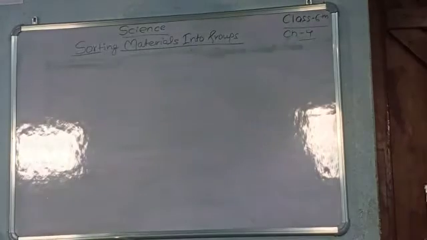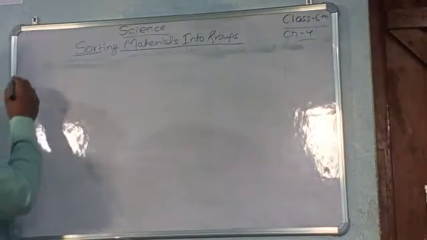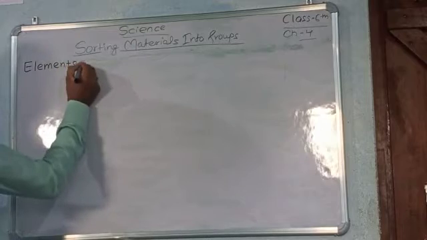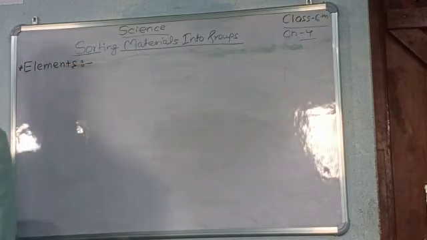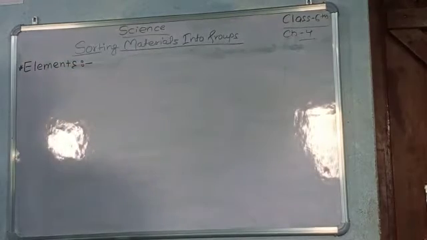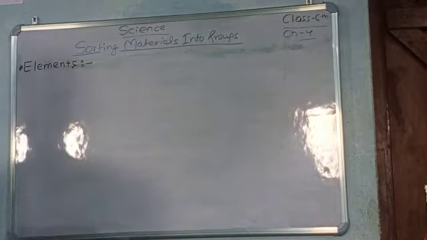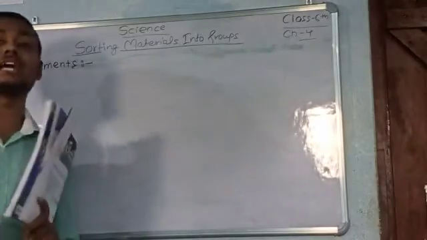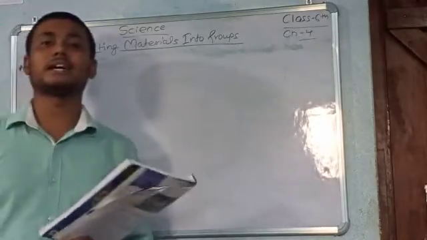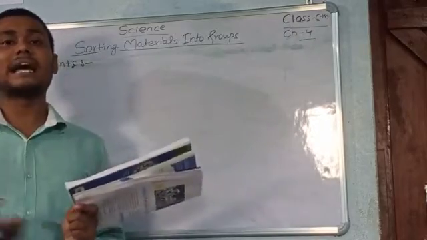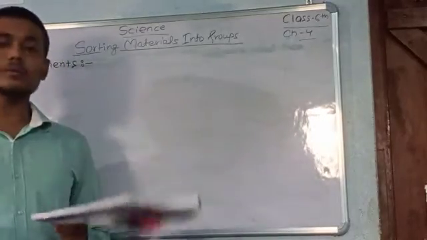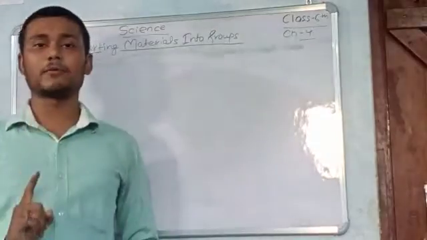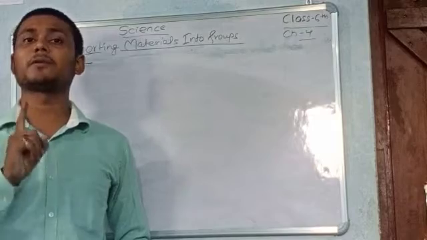Okay, so the next topic is elements. Let us see what is an element. Iron, gold, hydrogen and oxygen, whose smallest particles are only atoms, are known as elements. We can also say that whatever the matter, whatever the elements around us, they are made up of a single type of atom.